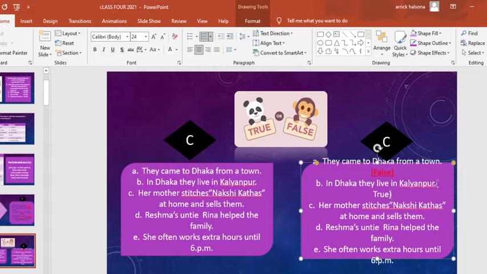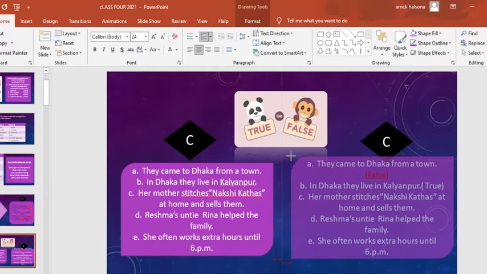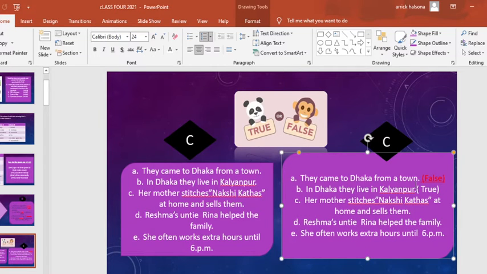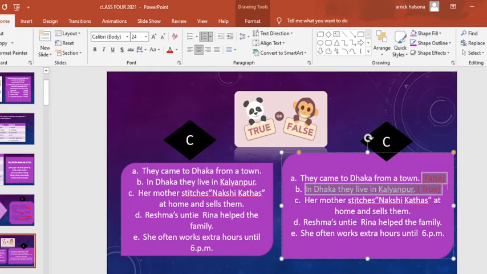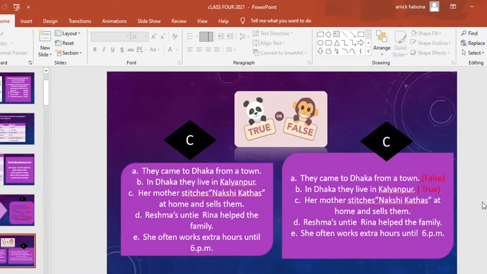So you can write down in this way. I'm showing you how you can write down. So boys, you need to write down in this way. False. Okay, so this is actually false. You don't need to write any underline here, so don't keep an underline.